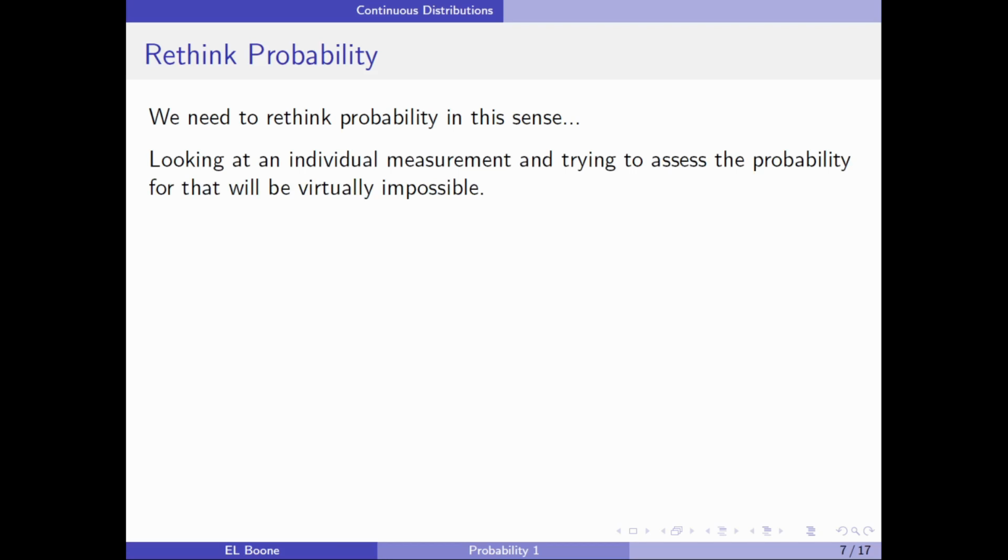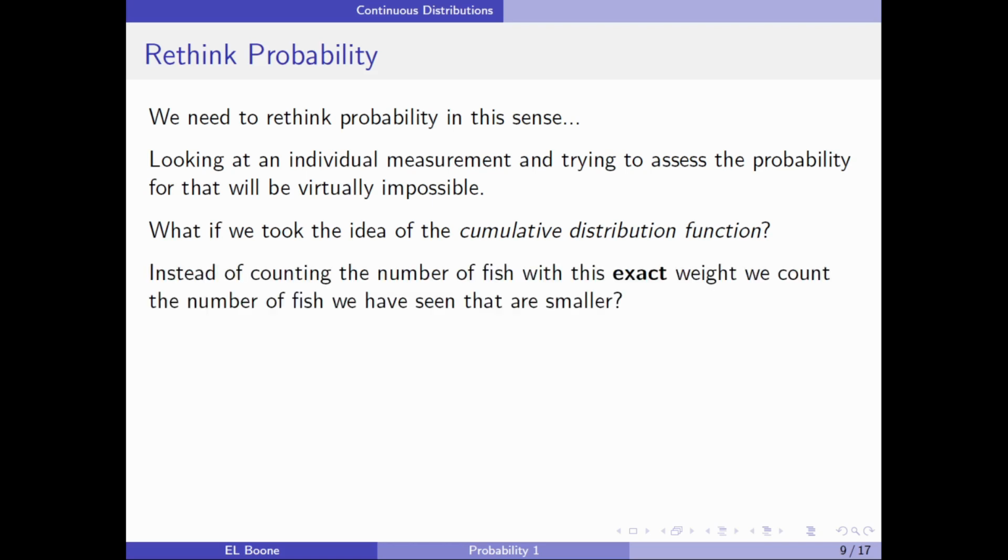But we do have another idea that's been floating around that maybe we could use. What if we looked at the idea of the cumulative distribution function? We did it for the discrete distributions, and I talked about it briefly because I knew I was going to talk about it more here, and we'll keep talking about it as we go along. So instead of counting the number of fish with the exact weight that I have, what if we count the number of fish that I've seen that are smaller?